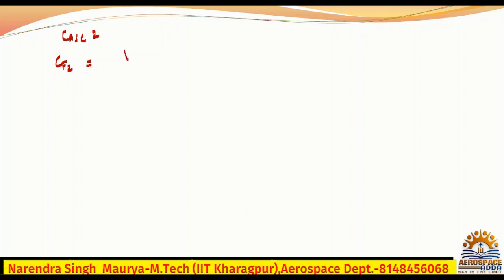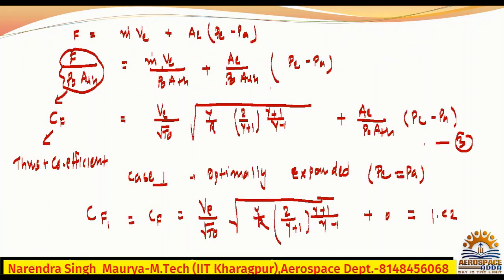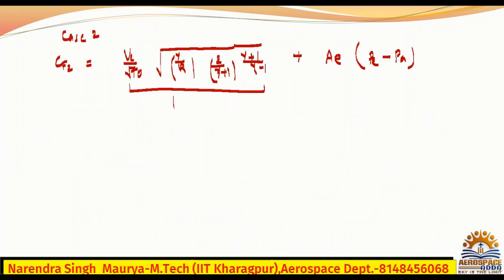You have VE by root T naught in bracket, it is gamma upon R, 2 upon gamma plus 1 to the whole power gamma plus 1 divided by gamma minus 1, plus AE by ATH, PE minus PA. Check the previous, this value is nothing but 1.42. This is 1.42. Yes or no?